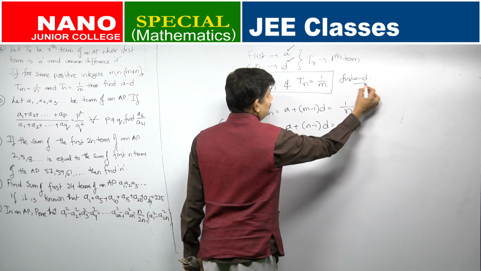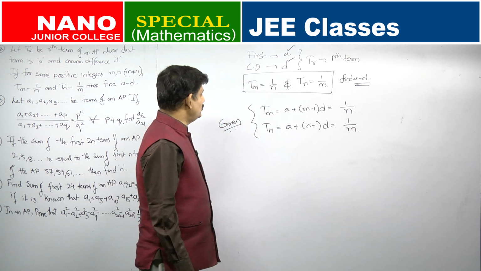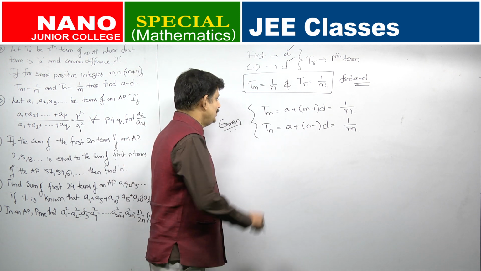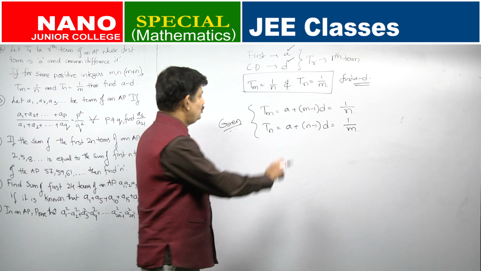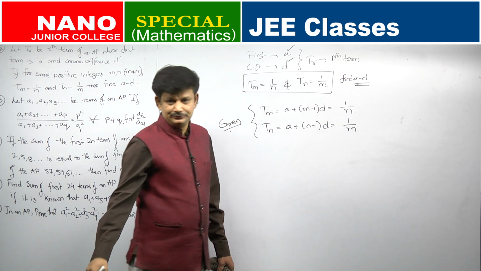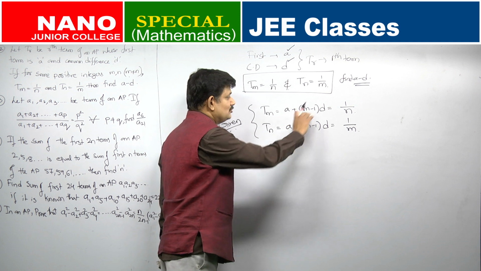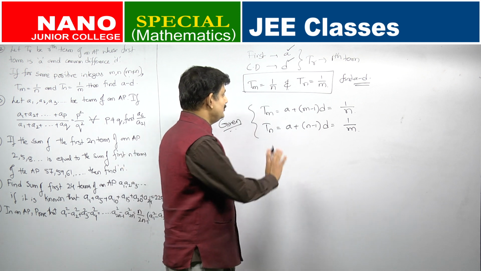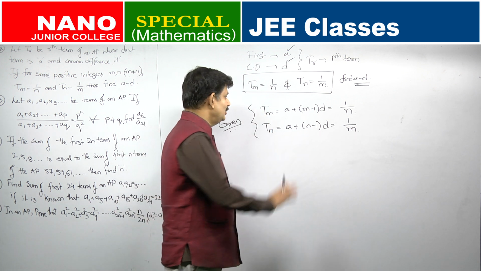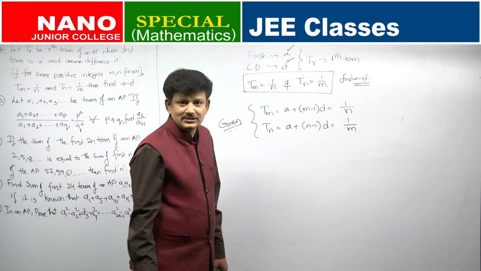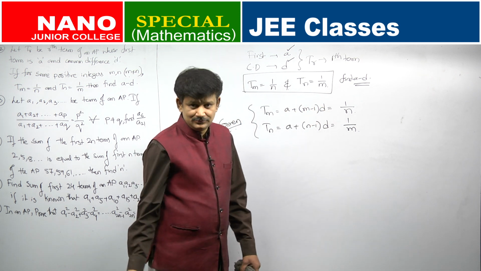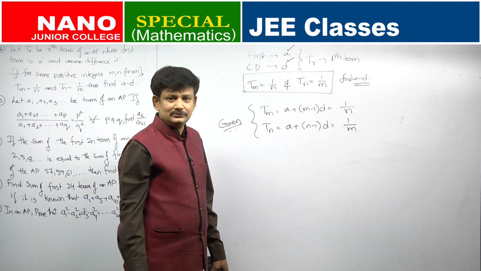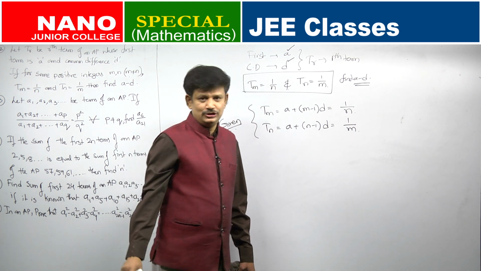A minus D. See here, slowly and slowly you have to improve your problem solving ability. Here two pieces of information are given, two variables, two unknowns A and D are there. So, what people generally do is subtract these two equations, get the value of D, substitute that value of D, get the value of A and solve this question. Is the method simple? Two unknowns, two variables, you can solve for A and D. Once you get the values of A and D, substitute them here and find the value of A minus D. That is definitely a simple method and happily anyone can do it.